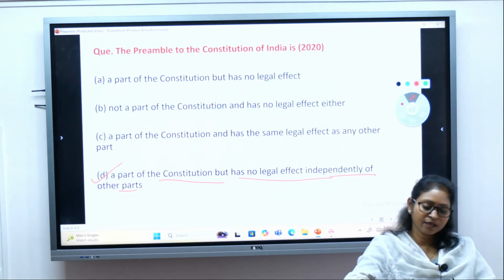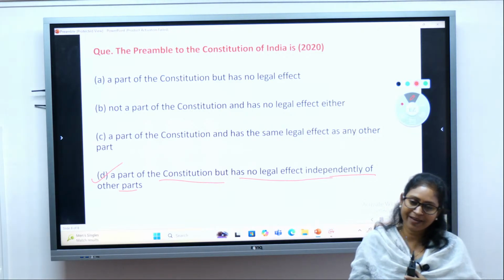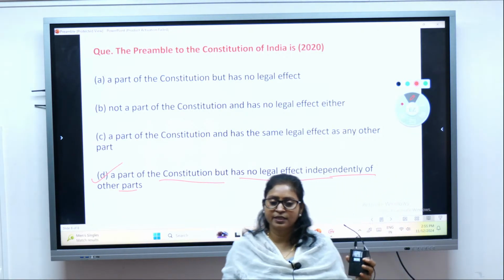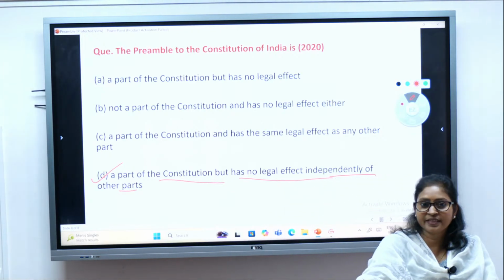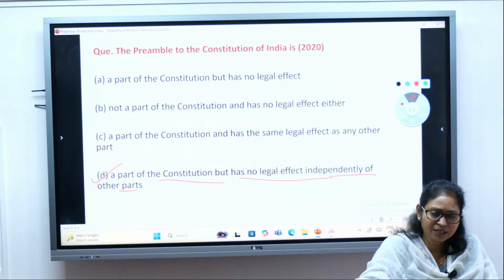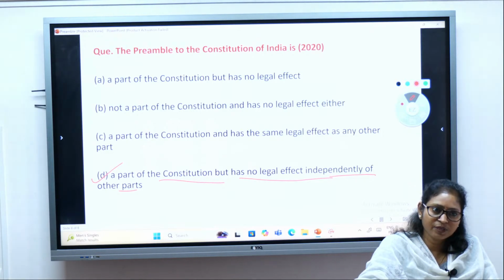So with this, we are winding up the session. We'll come back tomorrow at the same time and we'll discuss the other parts of the preamble. In detail, we'll be discussing the various key terms mentioned in the preamble, like republic, what we mean by India being a republic, democratic and all. And also we'll try to see if any mains question has come in previous years. An overview we can discuss there.